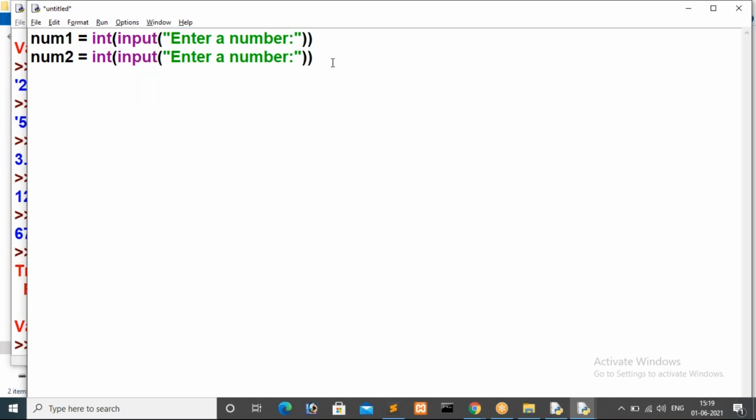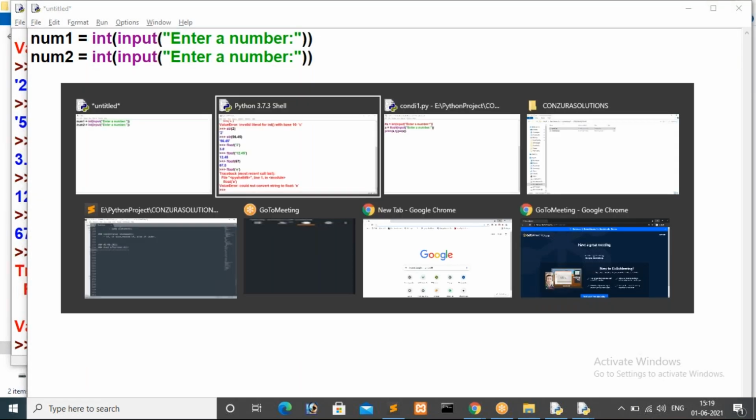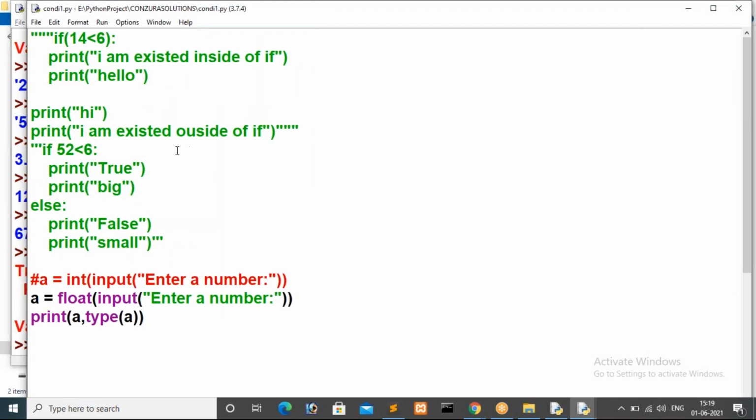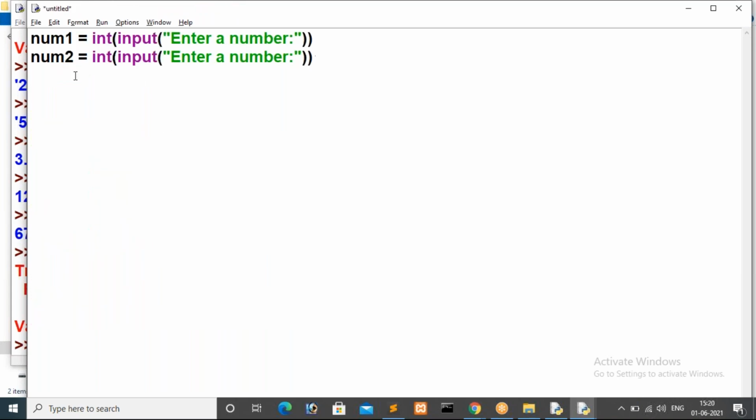Now I'm getting dynamic values. Actually, in yesterday's session, I kept static values here: if 14 less than 6, those are static, fixed values. Instead of that, I'm going to take dynamic values now. So when I execute this program, each and every time it will ask the user to enter a value, and enter a value. Then after reading these values, now I have to compare.